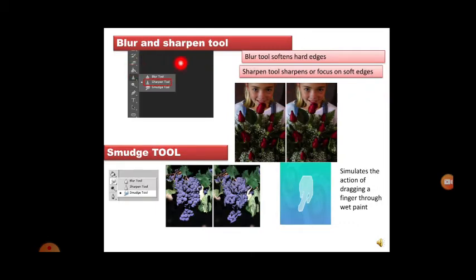Next is the blur and sharpen tool. You know what blurring of an image is and what sharpening of an image is. Blur tool softens the hard edges. Sharpen tool sharpens the focus on the soft edges. So what are hard edges?